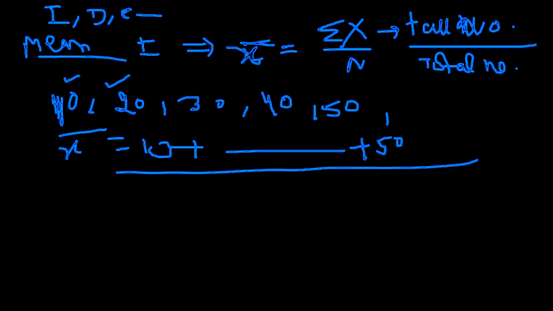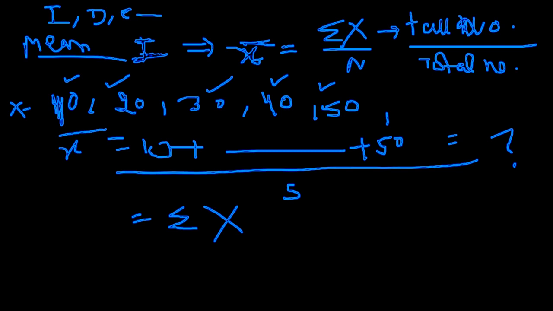How many are there? 1, 2, 3, 4 and 5. Divide, and whatever you get, that is your mean. This is the individual or raw data, and you need to evaluate the mean. What you do? We simply add the values of x, this is your capital X, divided by the number of items. This will give you your arithmetic mean.